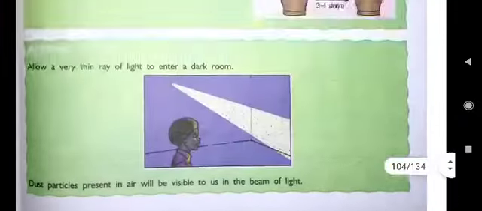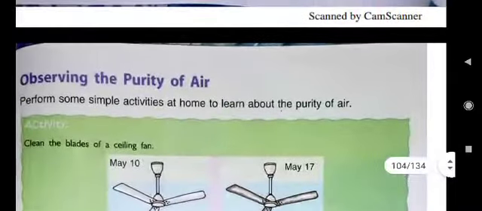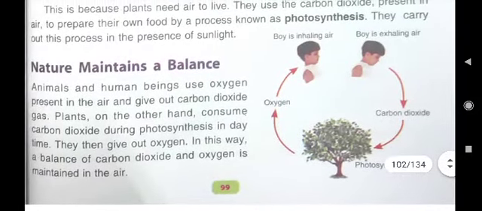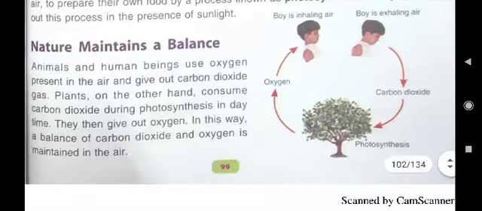Carbon dioxide gas. On the other hand, plants use carbon dioxide gas in the process of photosynthesis in making their food, and they release oxygen gas. That oxygen gas is being used by us in breathing in. In this way, nature maintains a balance.